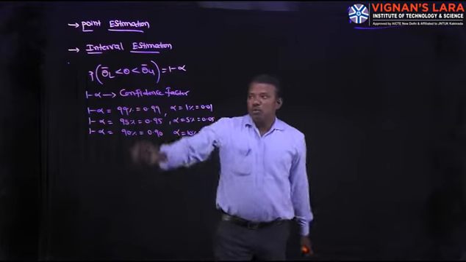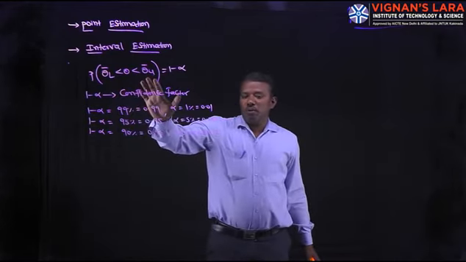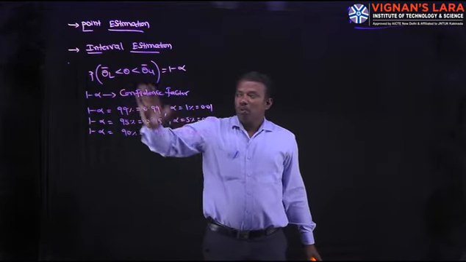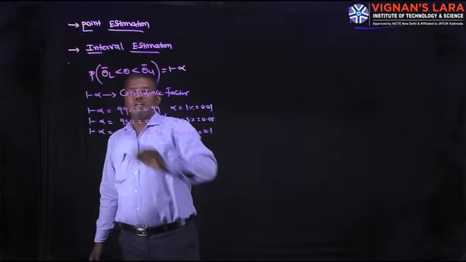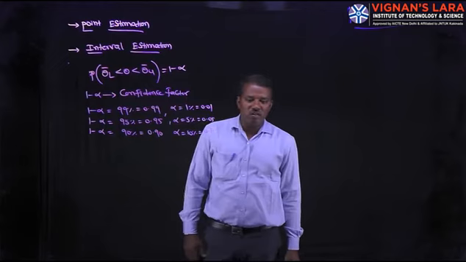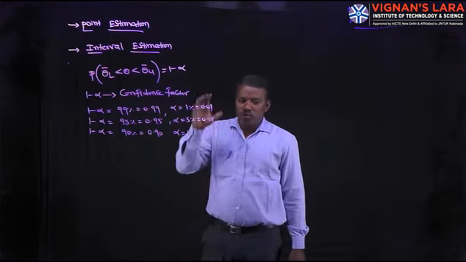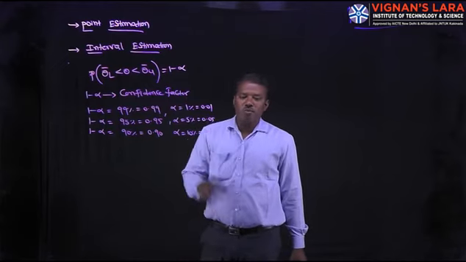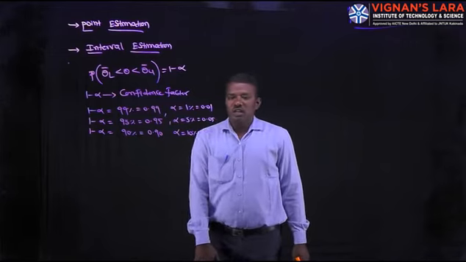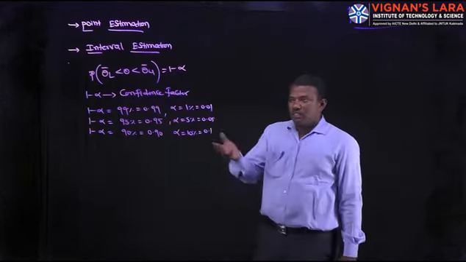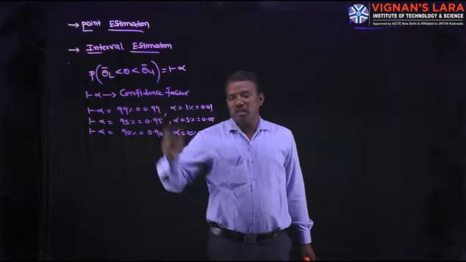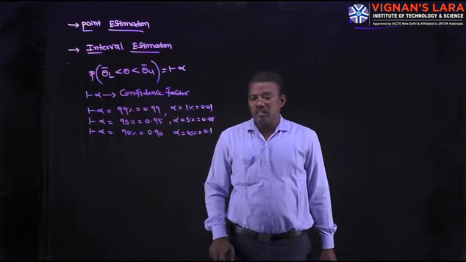We are able to choose theta L bar and theta U bar such that the probability of theta L bar less than theta less than theta U bar is equal to 1 minus alpha. So we have to choose theta L bar and theta U bar with some confidence. That confidence is either 99 or 95 or 90. That is called 1 minus alpha. This 1 minus alpha is called confidence factor.